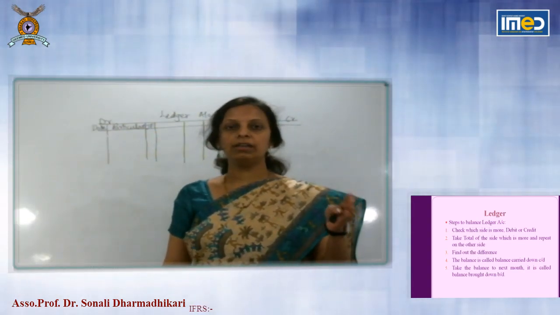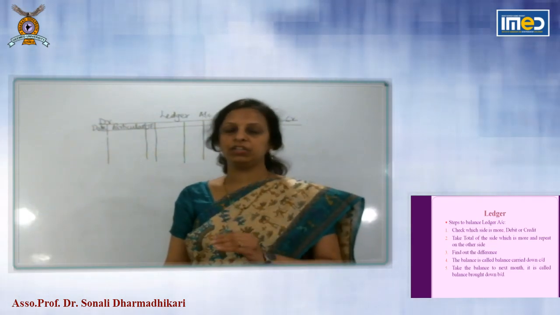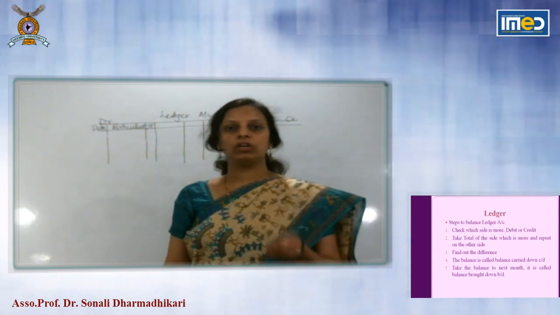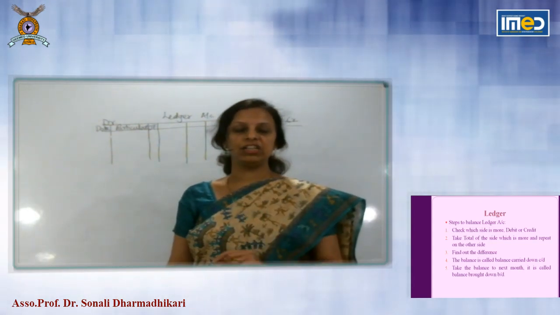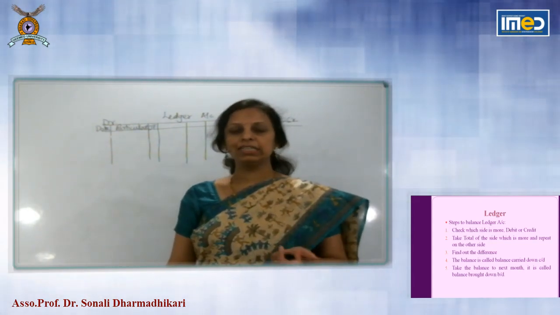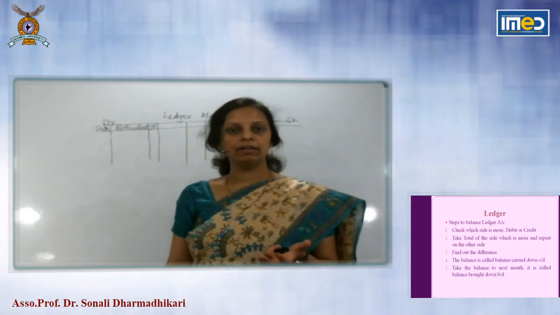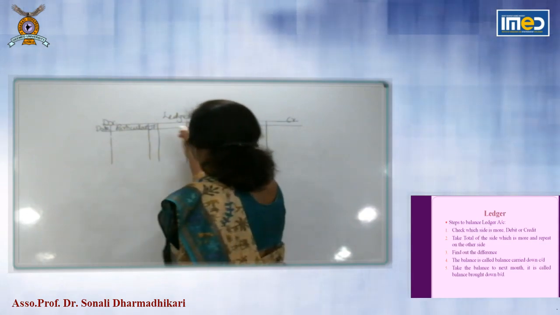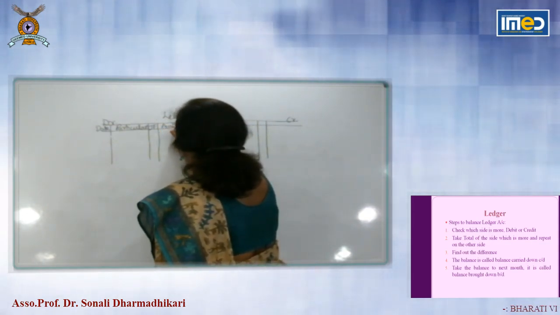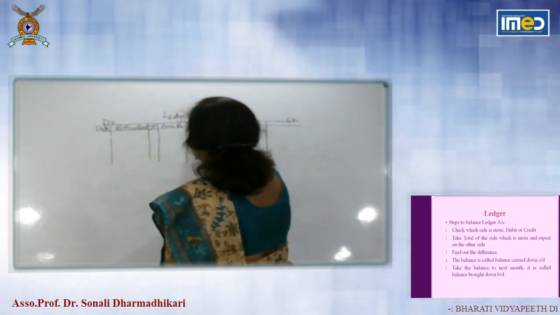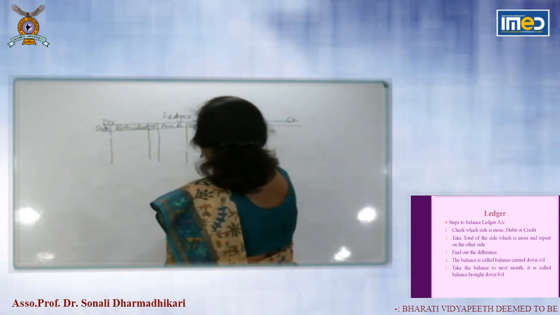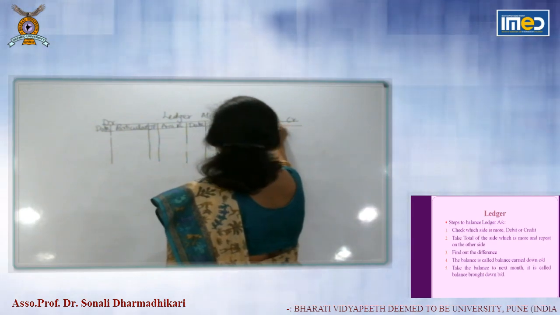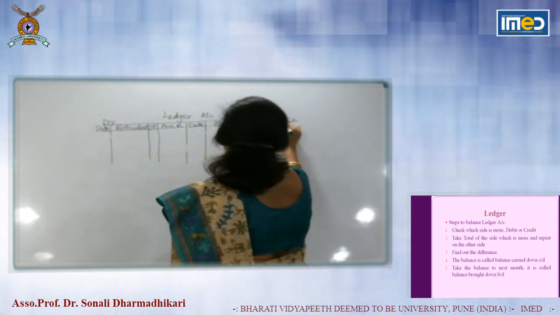The journal entry is posted to ledger. So the ledger folio number is written in journal and the journal folio number is written in ledger. So it becomes very easy to locate if there is any error, or you can cross verify. So journal folio and amount in rupees. Same columns are on credit side: date, particulars, journal folio and amount in rupees.